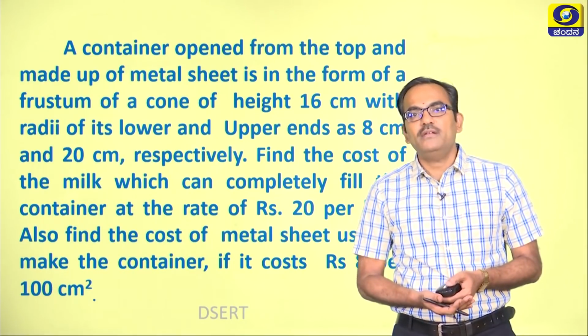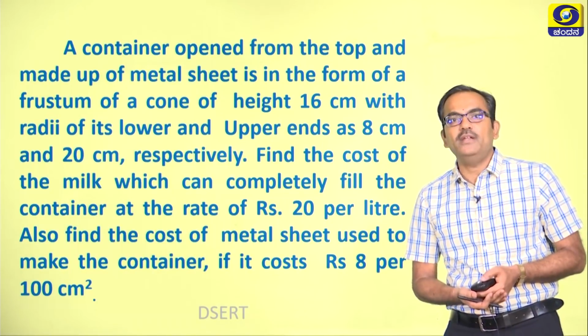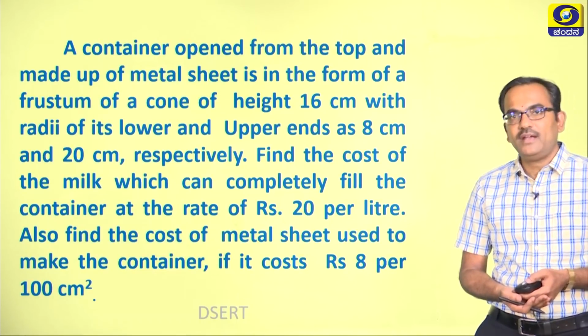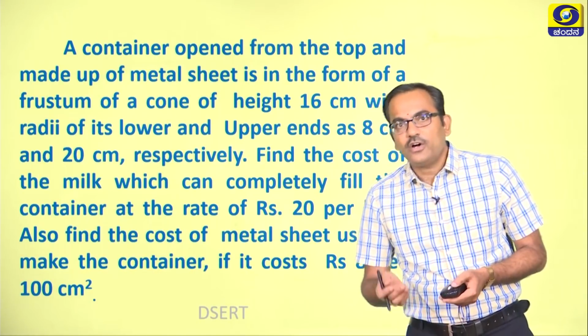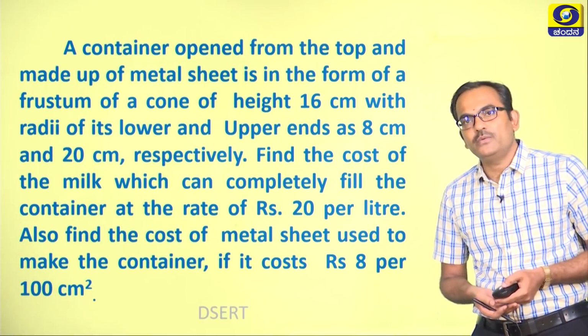Find the cost of the milk which can completely fill the container at the rate of rupees 20 per liter. Also find the cost of the metal sheet used to make the container. It costs rupees 8 per 100 centimeter square.